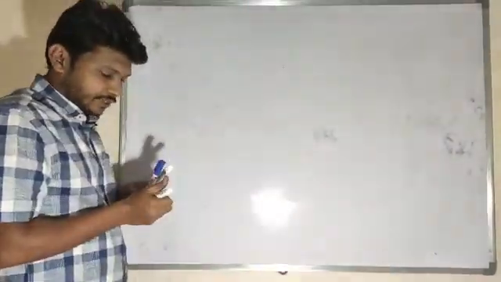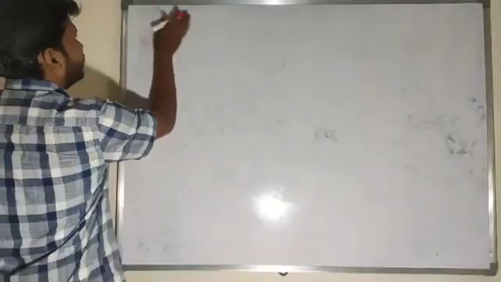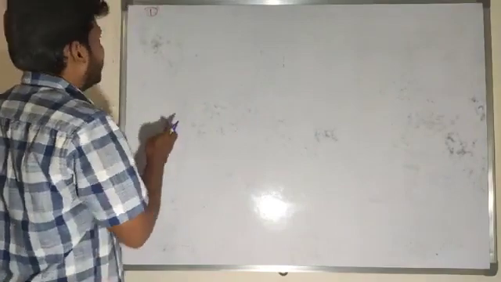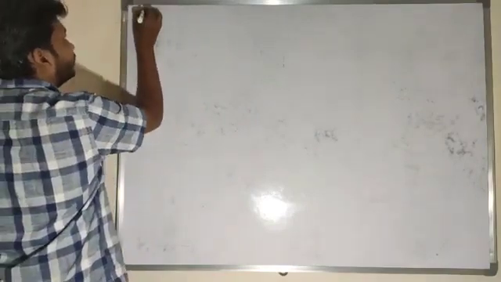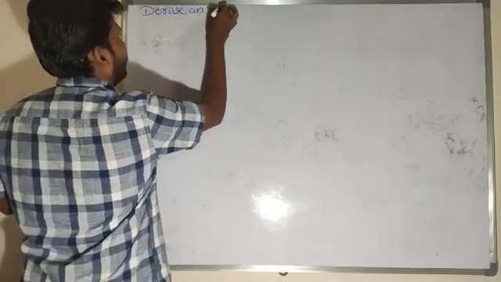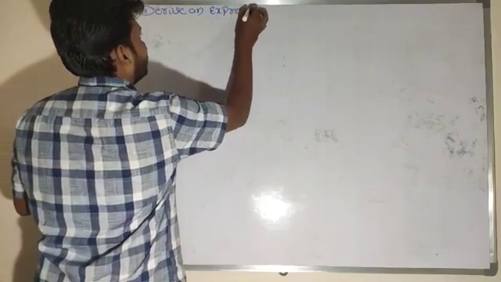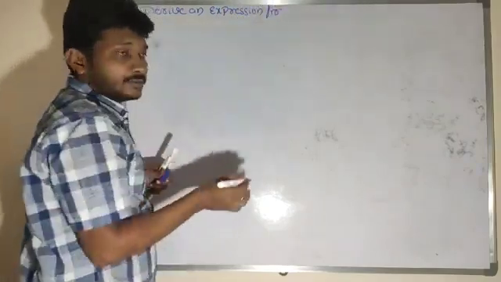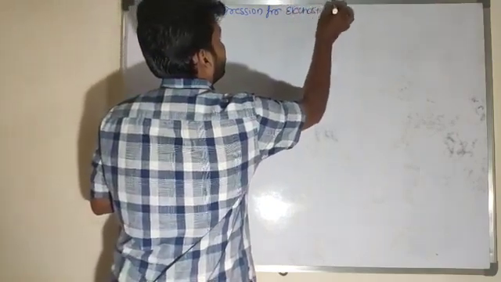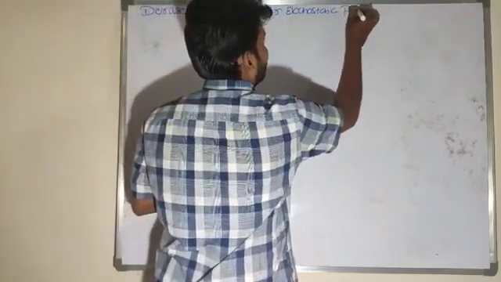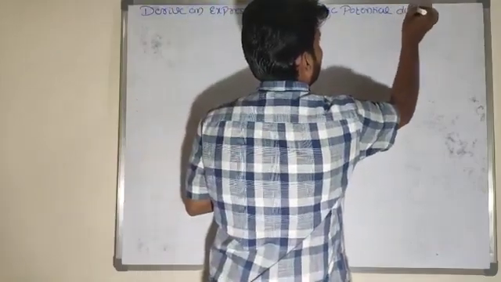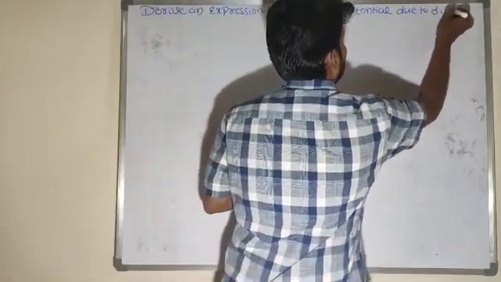We are going to derive an expression for electrostatic potential due to a dipole. What does it mean here?